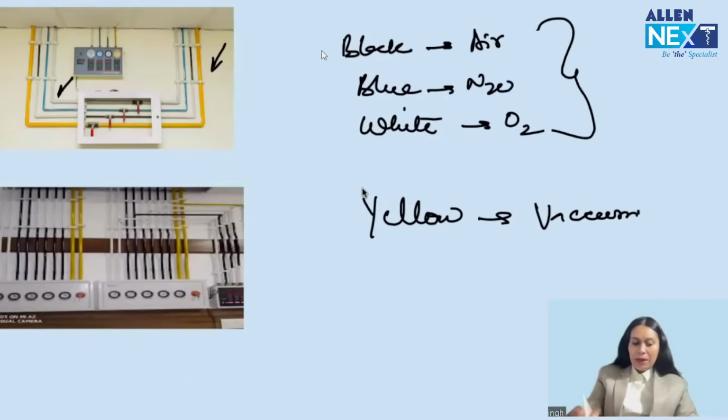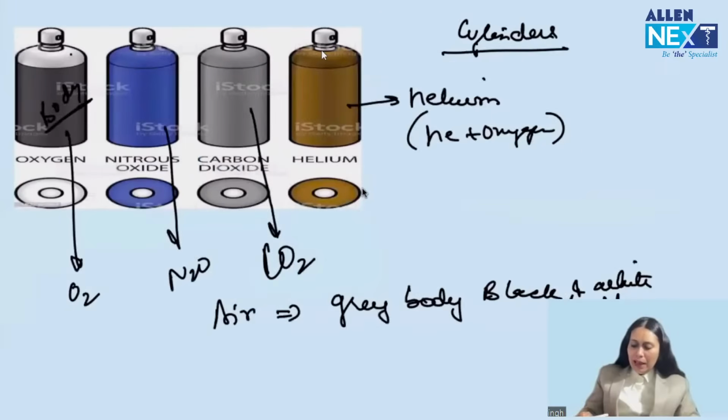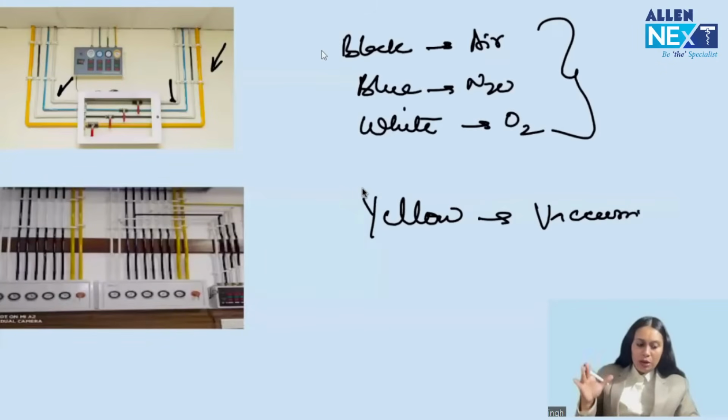These 3 gases are supplied through pipeline. Got my point, everyone? Okay. So any arrow on any pipeline, and they can ask which gas is being transported through this pipeline, right? So gases are supplied from machine either through pipeline or from cylinder. Cylinder color we discussed and the pipeline color we discussed. Both are important from exam point of view, simplest question.